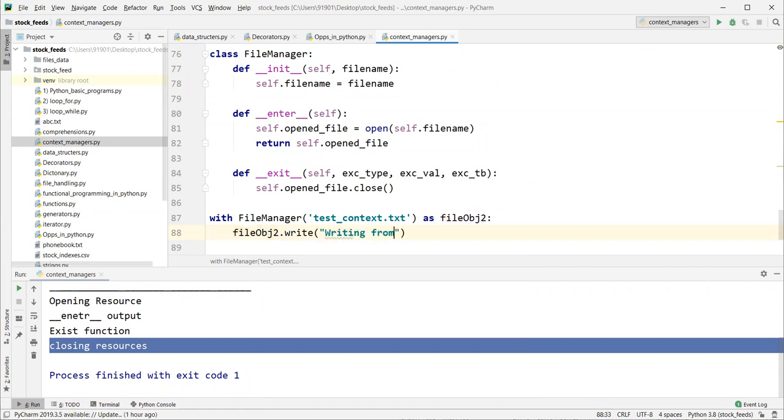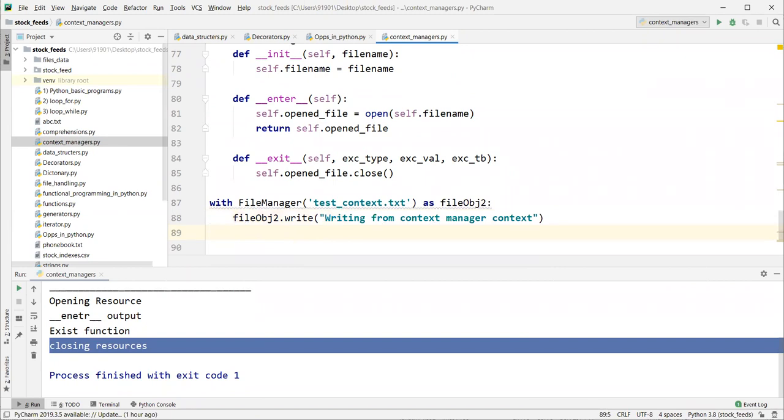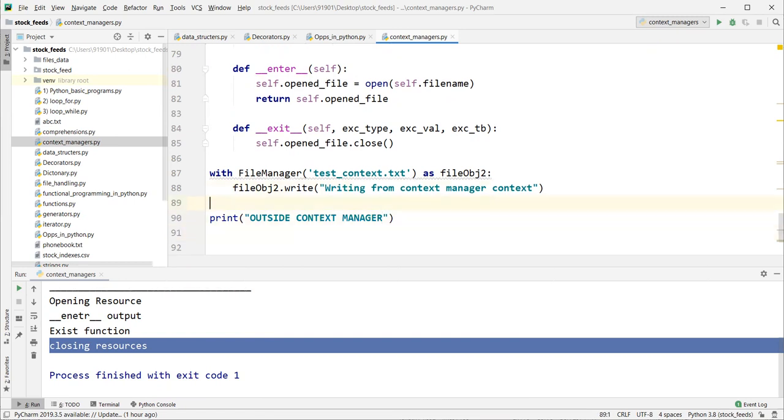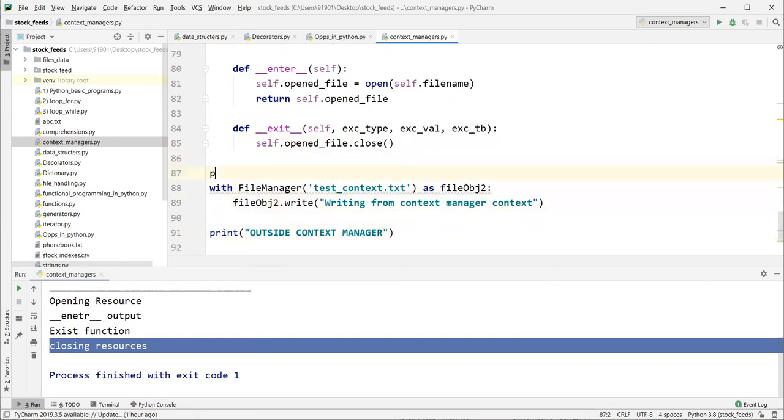Writing from context manager. Now we are done with print outside context manager. Let's print here and keep a separator here.